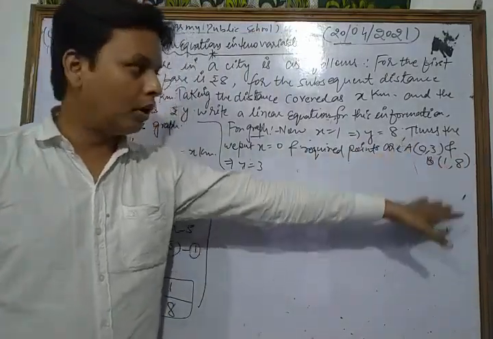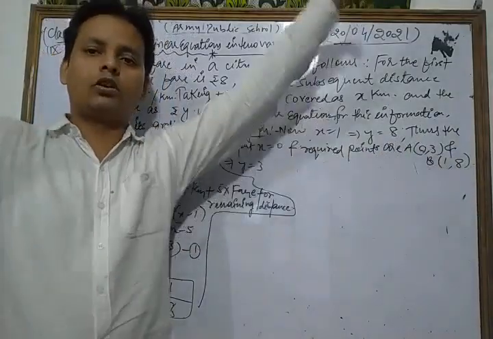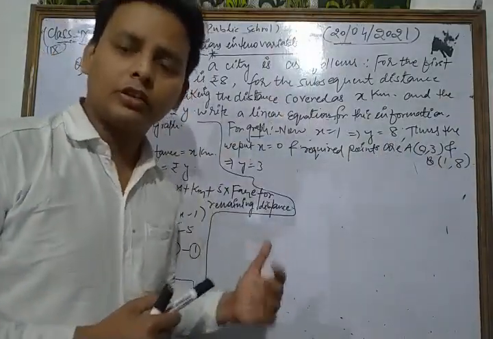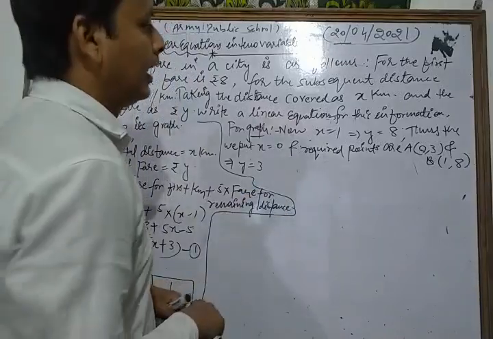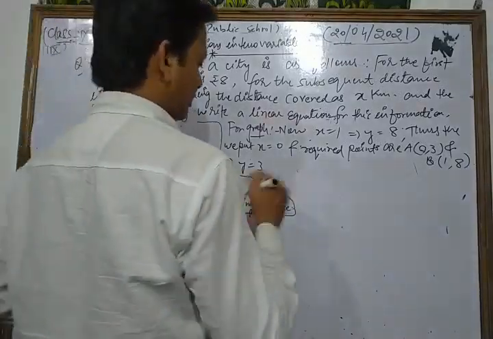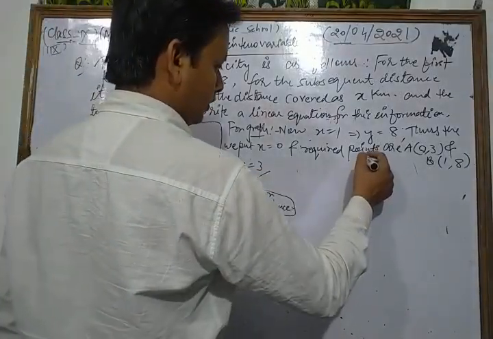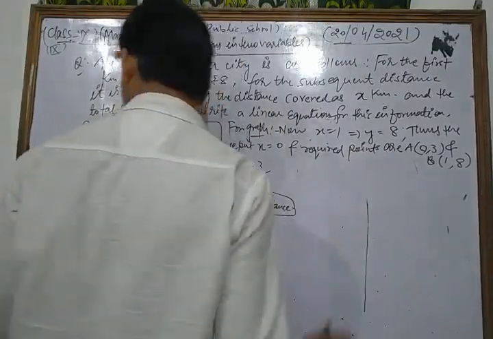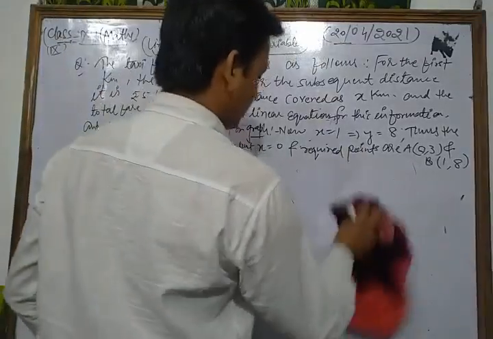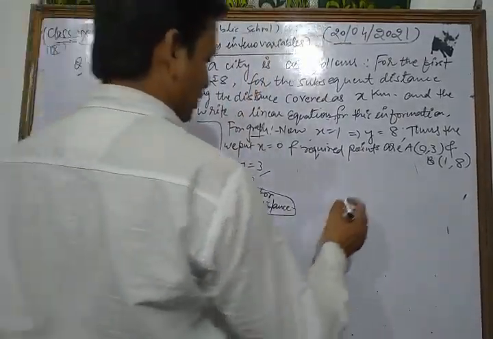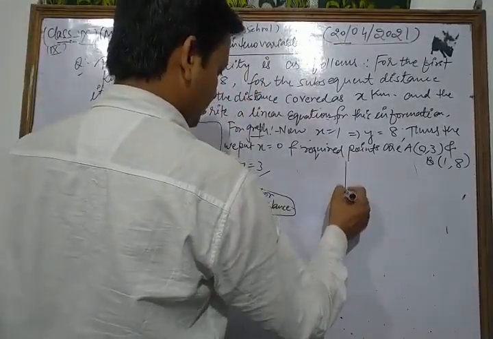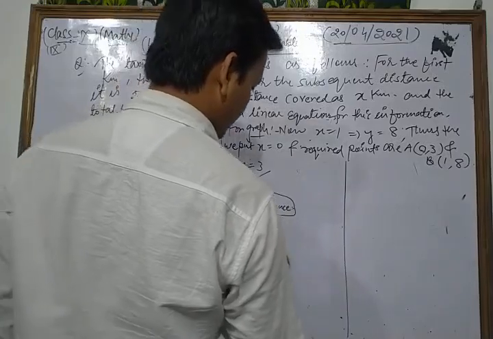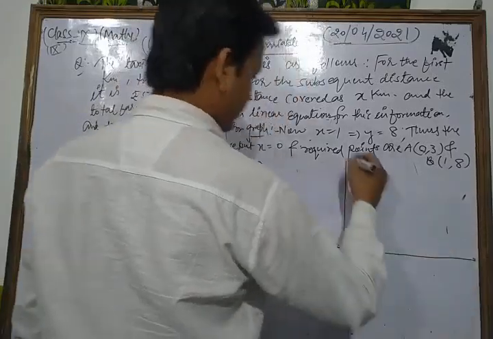Now we draw the given coordinates on the graph paper. On graph paper we draw the coordinates as (0, 3) and (1, 8). First of all, dear friends, we draw the axes.